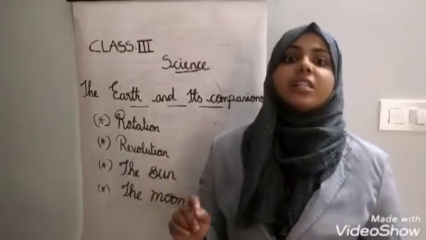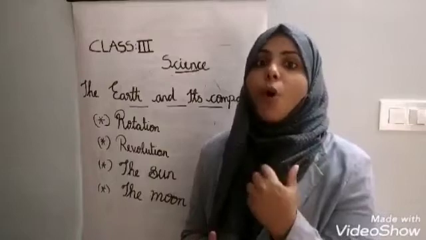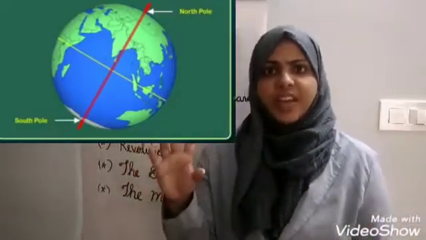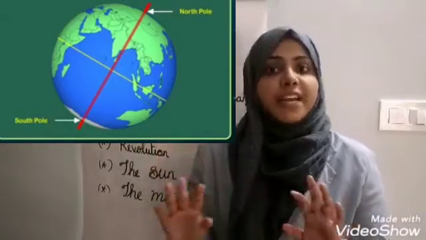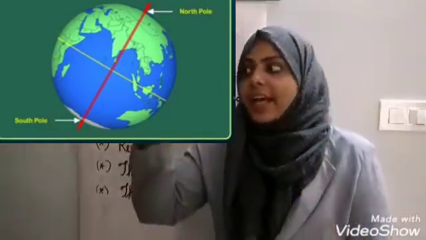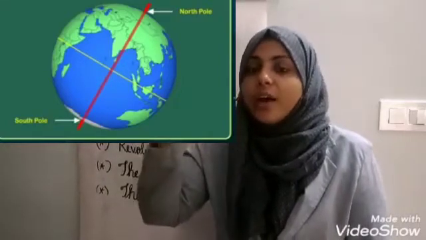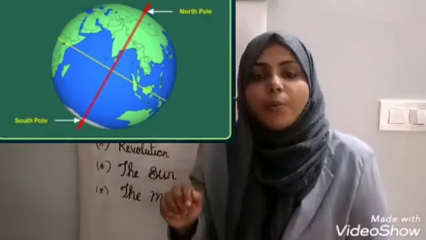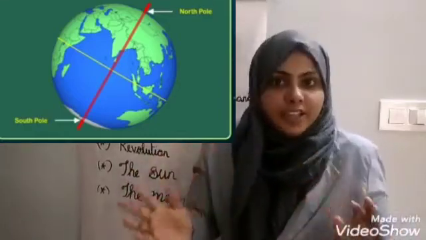Earth spins like a top on its own axis. What is axis? Look at the picture. Can you see the red line? Yes, this is the axis. It is an imaginary line, it is not real. This line passes through the center of the earth vertically and it joins the north pole and the south pole.